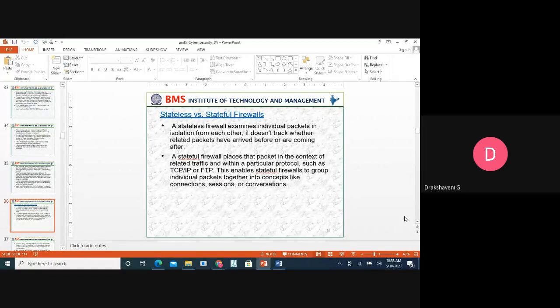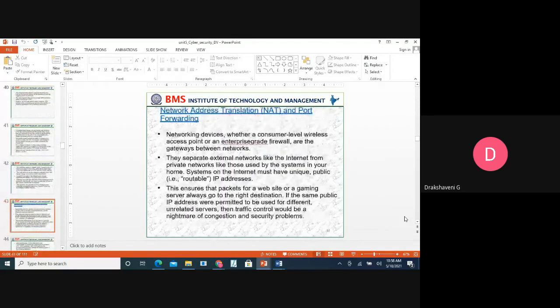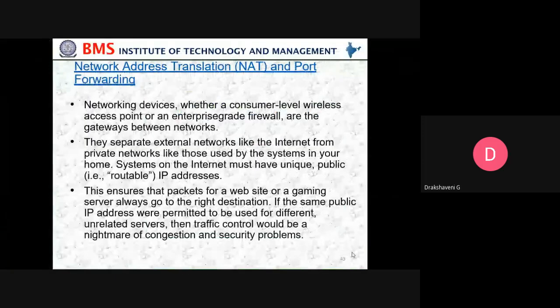So stateless and stateful, something like your wired and wireless. Then we have seen about NAT and port forwarding. We'll just have a look and move forward with NAT. So NAT and port forwarding.